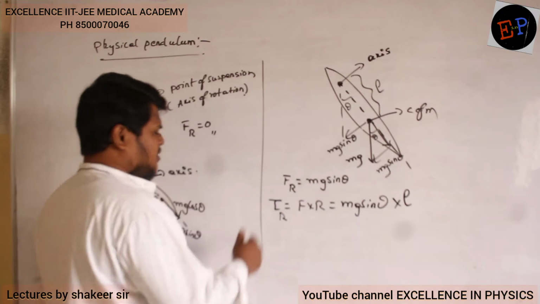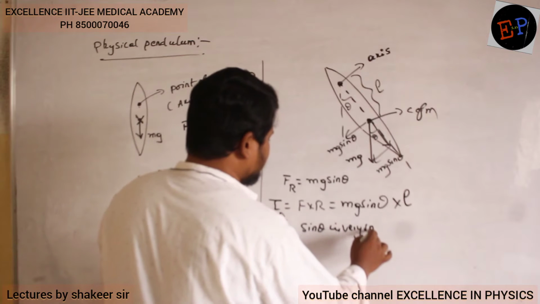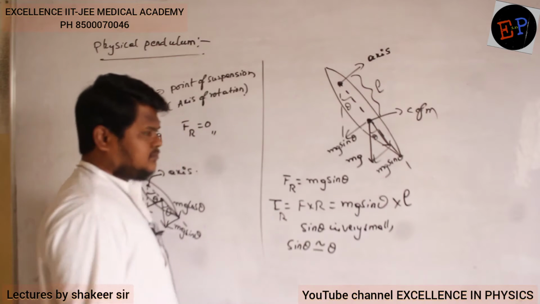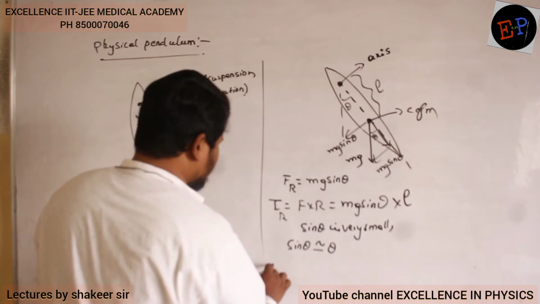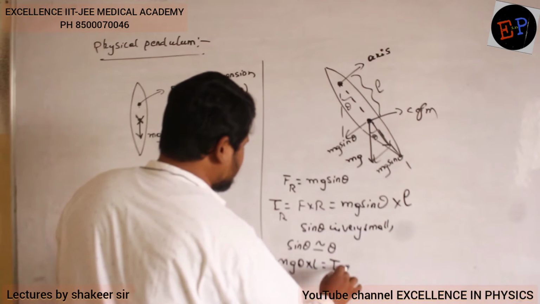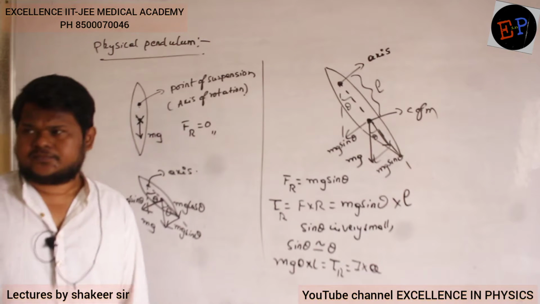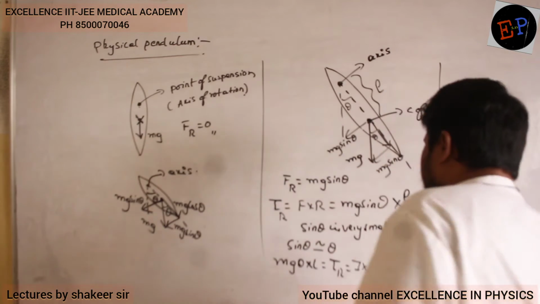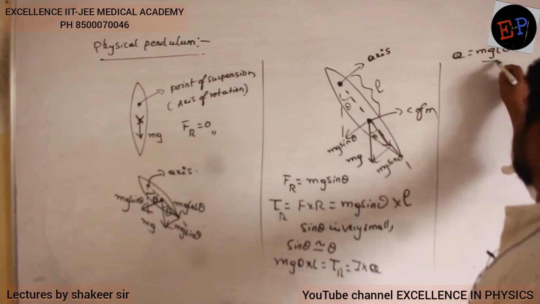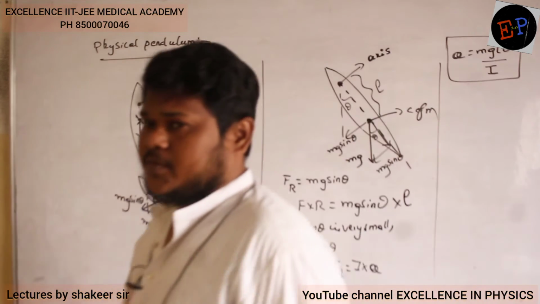And here also let us take sin theta is very small, such that sin theta is almost equal to theta. Therefore I can write mg into theta multiplied by l is equal to torque produced, and torque is also equal to I into alpha. So the alpha value which I got is mgl theta divided by I. So this is the angular acceleration which is produced.